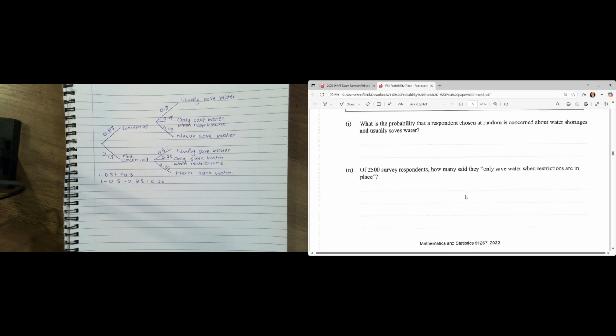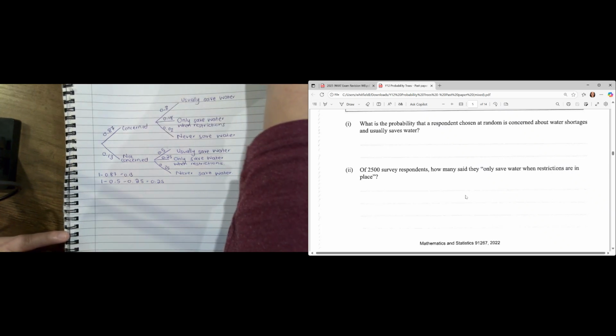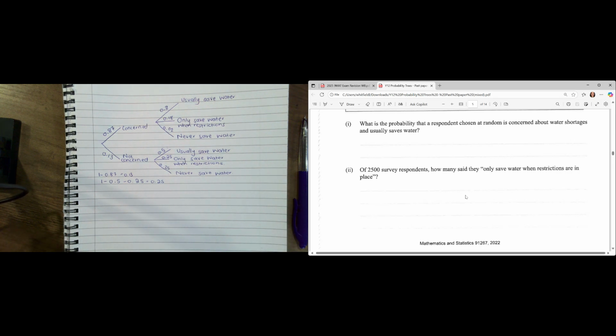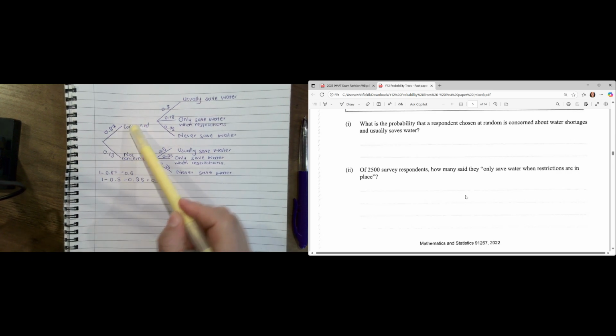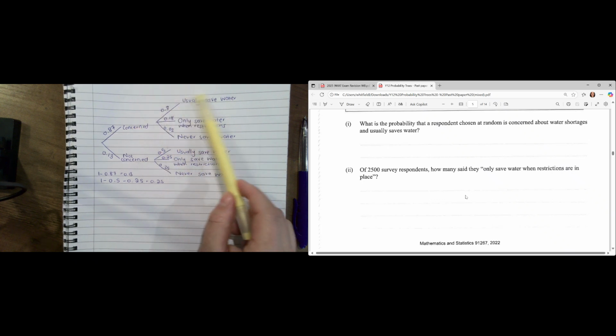What is the probability that a respondent chosen at random is concerned about water shortages and usually saves water? Okay, so they are concerned about water shortages and they usually save water. Now, if we have a look at our tree, they specifically want to know if someone is concerned and if they usually save water.